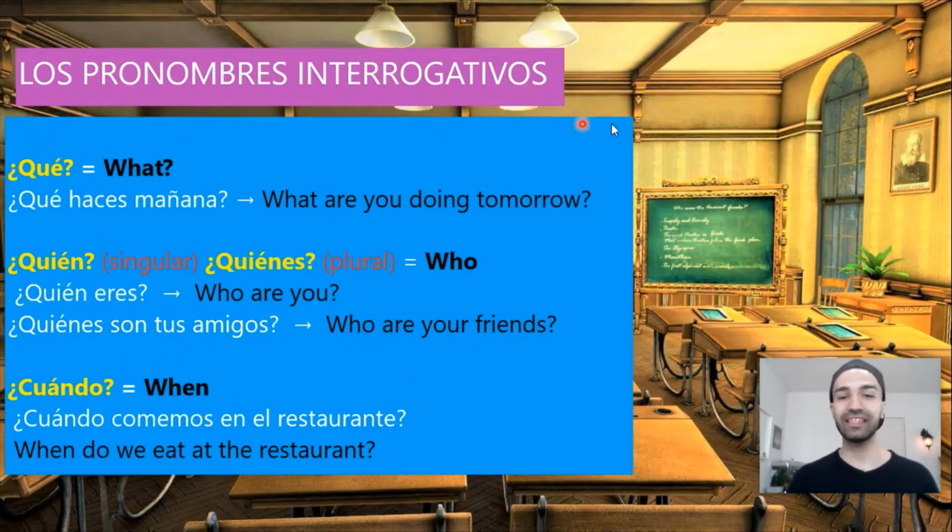Los pronombres interrogativos, the interrogative pronouns. ¿Qué? It means what. For example, ¿qué haces mañana? What are you doing tomorrow? So, ¿qué? It means what, and it's an interrogative pronoun.